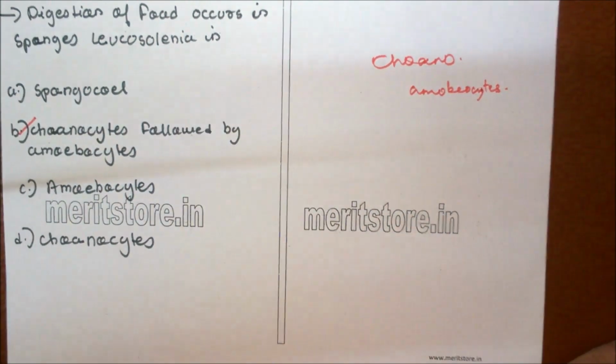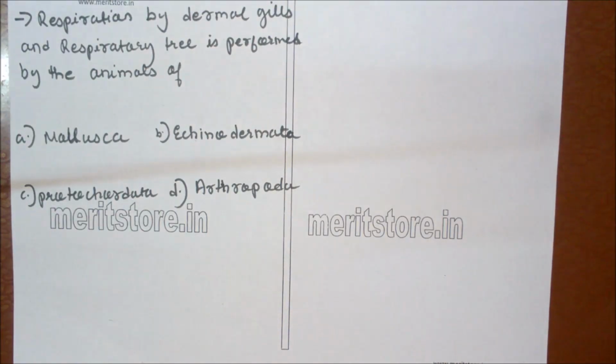Option B. Respiration by dermal gills and respiratory tree is performed by animals of A. mollusca, B. echinodermata, C. protochordata, D. arthropoda.